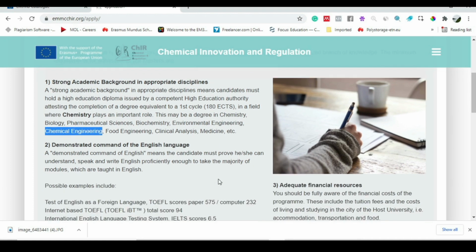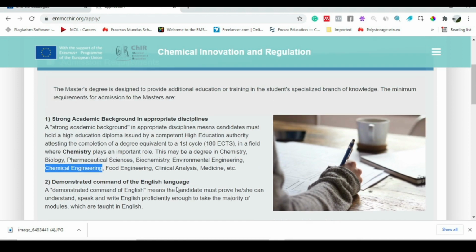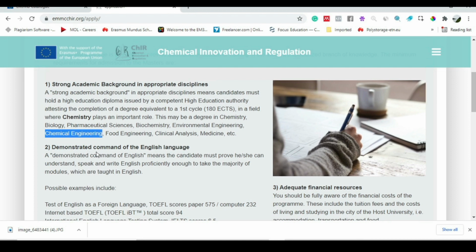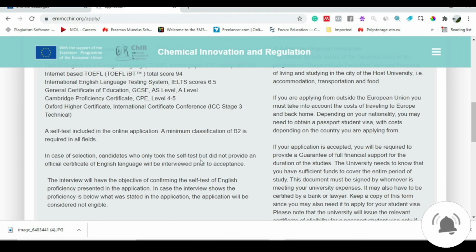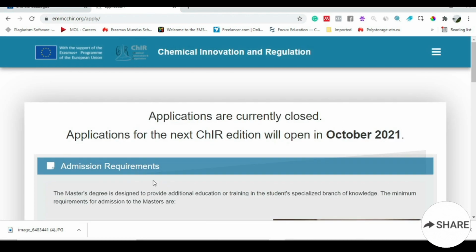So this is how you can find a program, go to the admission requirements and see if chemical engineering is there or not. Similarly for other documents that I explained in the previous video, like the language certificate, for this program it says that the IELTS band should not be less than 6.5. So this is one example.